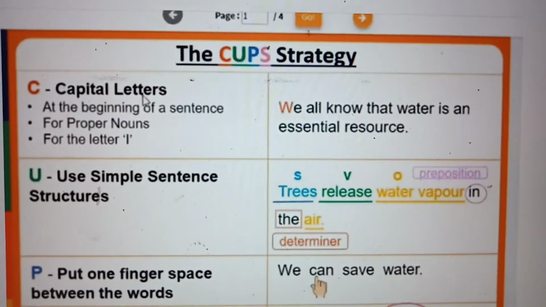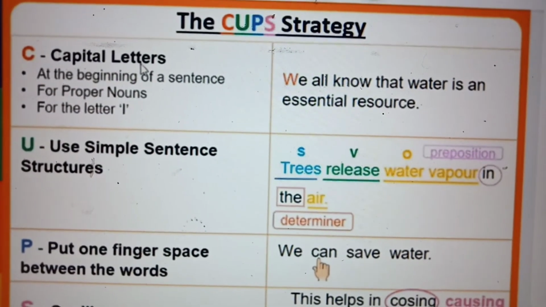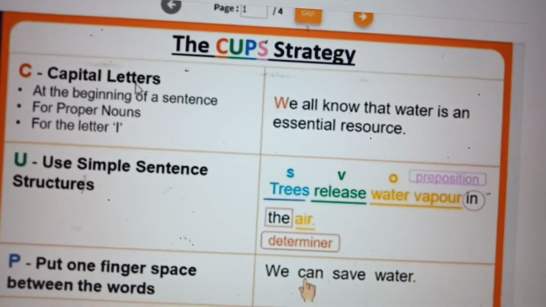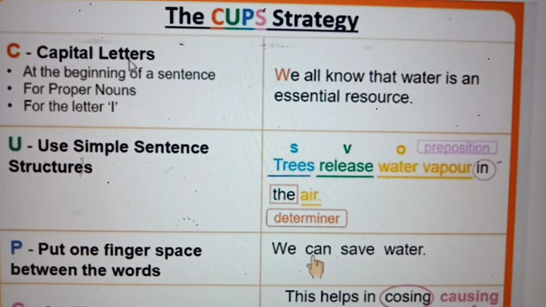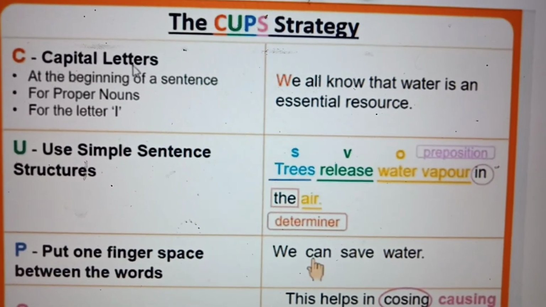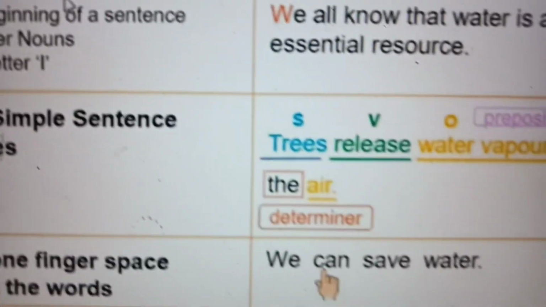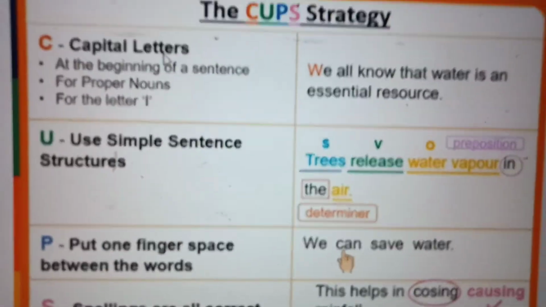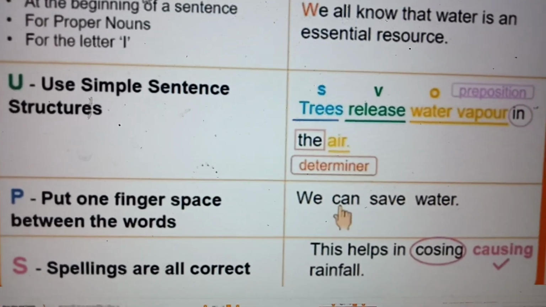Okay, so this is very, very important. CUPS strategy. Whenever you write, you should use CUPS strategy. What is CUPS strategy? You should use proper capital letters, proper nouns, name of a person. Okay, for I am a good girl. I, at the beginning of a sentence, all these things, capital should be there. And use simple sentence structures. Don't complicate the sentence. And you should put finger space between words. And also check the spellings. That is CUPS: capital, use simple sentence, put one finger space, and spellings all are correct.